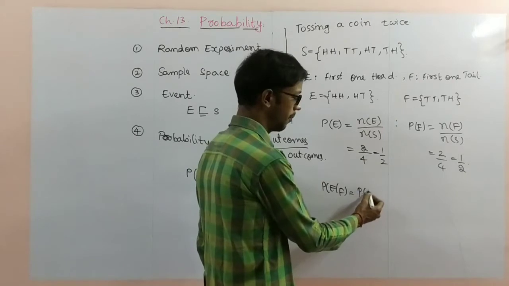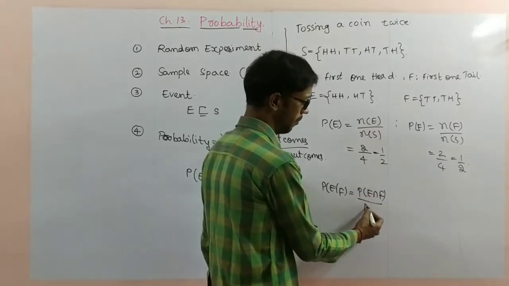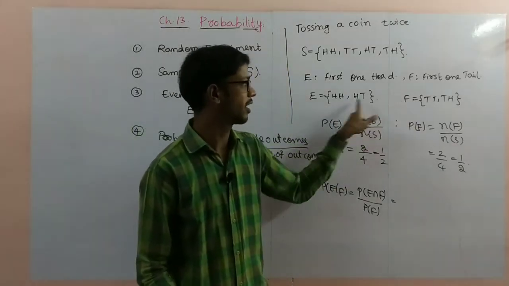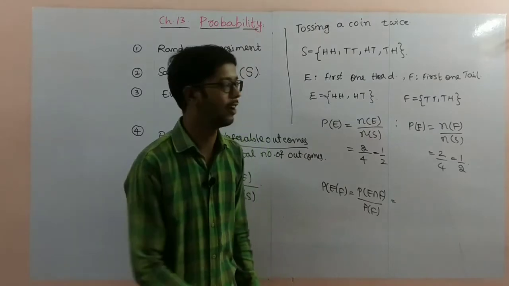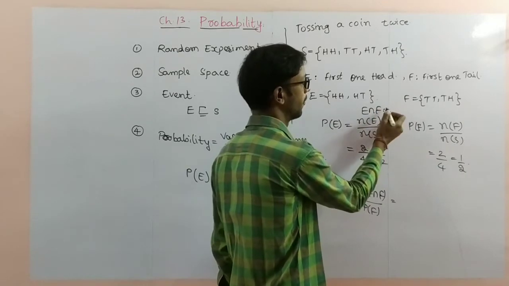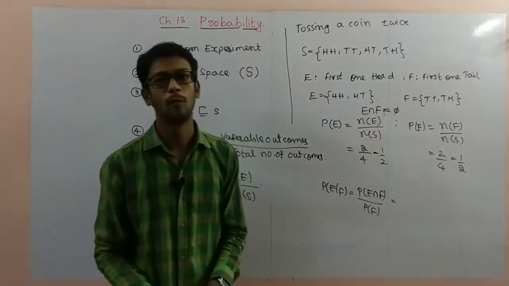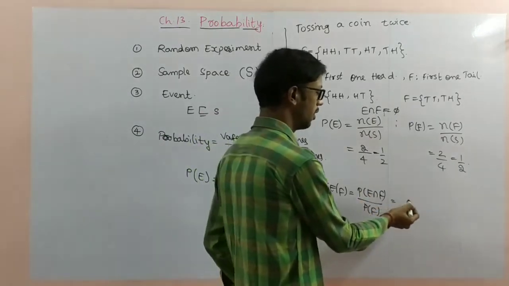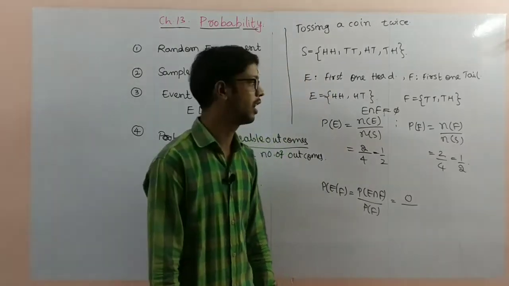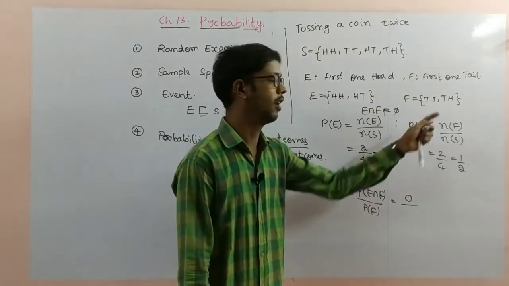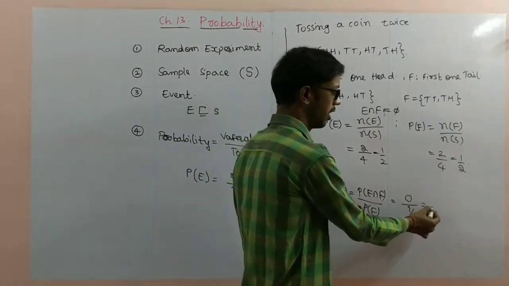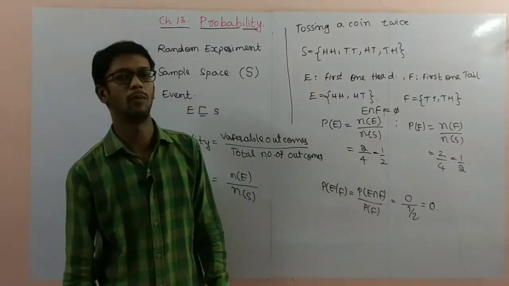You have to write P of E intersection F by P of F. You observe here, what is the intersection between E and F? E intersection F is equal to the empty set. There is no element, so probability of E intersection F is 0. The probability of F is 1 by 2, but 0 divided by anything is 0.